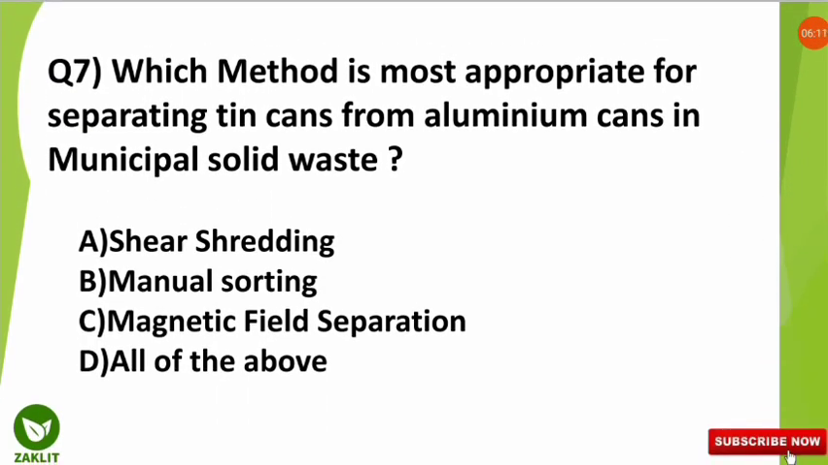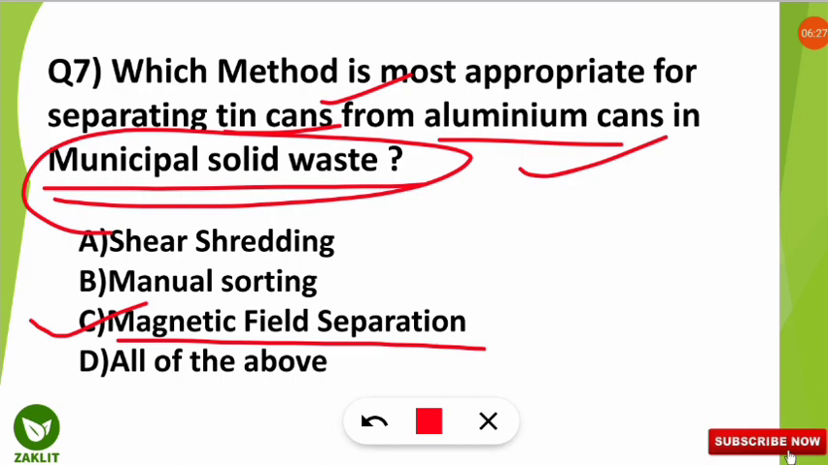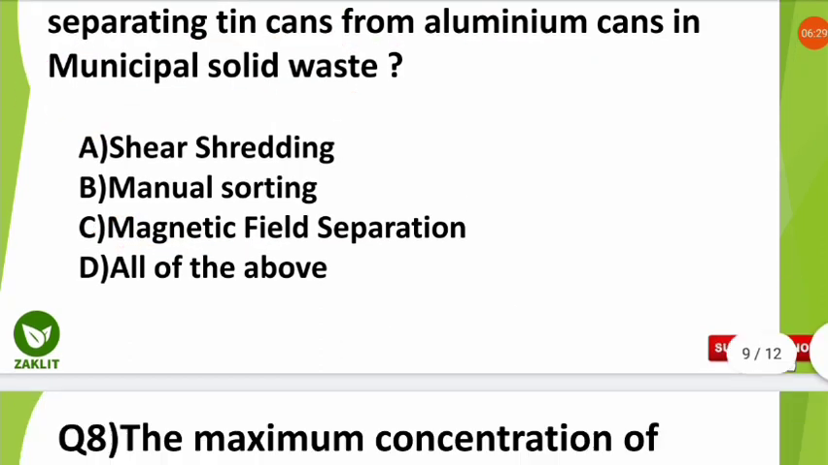The seventh question was, which method is most appropriate for separating the tin cans from the aluminum cans in the municipal solid waste? And here the correct option will be magnetic field separation. With the help of magnetic field separation, we can separate the tin cans from the aluminum cans in the municipal solid waste. Let's move to the eighth question.